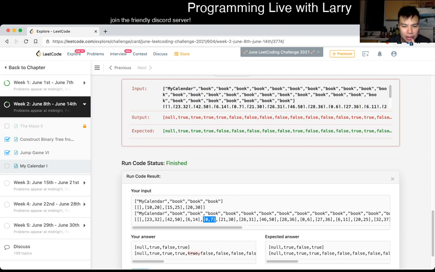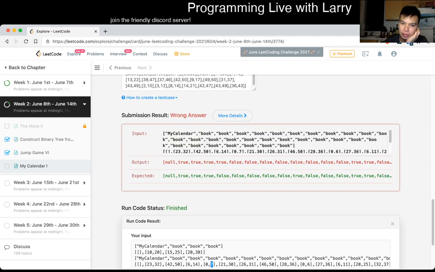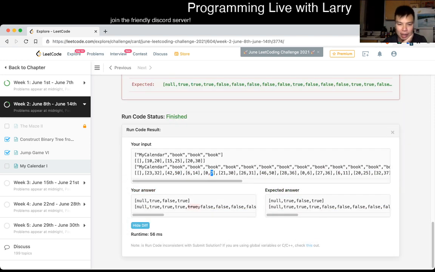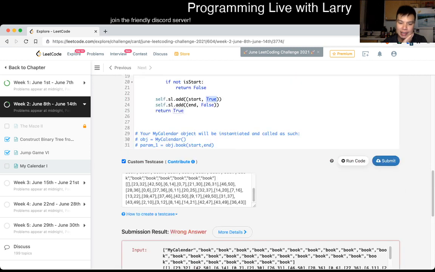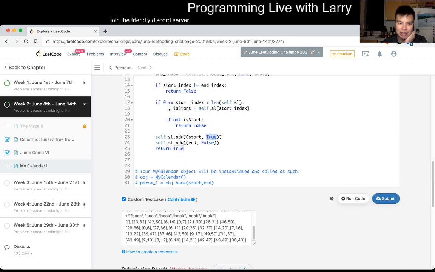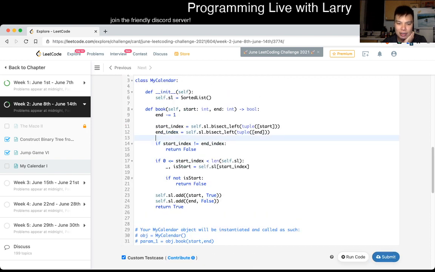Oh, because I searched for 6 here. And I know why. Yeah, okay, I see why. Because now we search for 6 inclusive, it finds a 6. So any overlaps is not good, but I did not check for that case. I was a little bit sloppy on this one. Okay, so then.